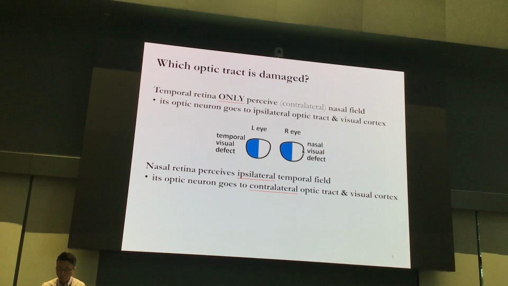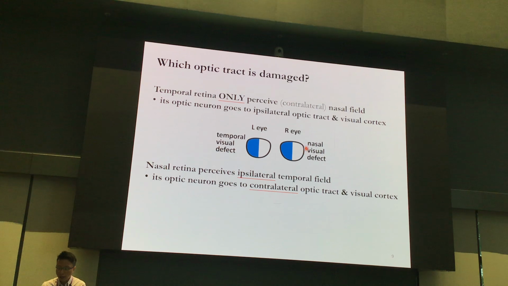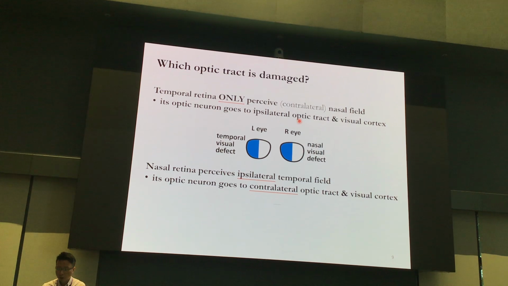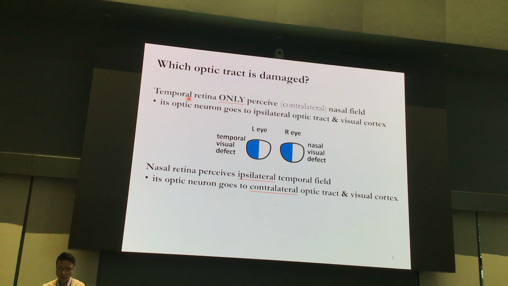Also, here, right eye nasal visual defect. The temporal retina perceives the nasal field, and then the optic neurons for this temporal retina will go to the ipsilateral optic tract. 右眼如果佢睇唔到呢個嘅 nasal field 嘅話咧，右眼嘅邊個 retina 係睇翻個 nasal field 啦，temporal retina，and then the temporal retina goes to the ipsilateral optic tract。咁應該係講緊右邊嘅 optic tract 係有問題嘅。So even though you refer to this quick message, you can still draw the same conclusion that this person will have damage in the right optic tract.